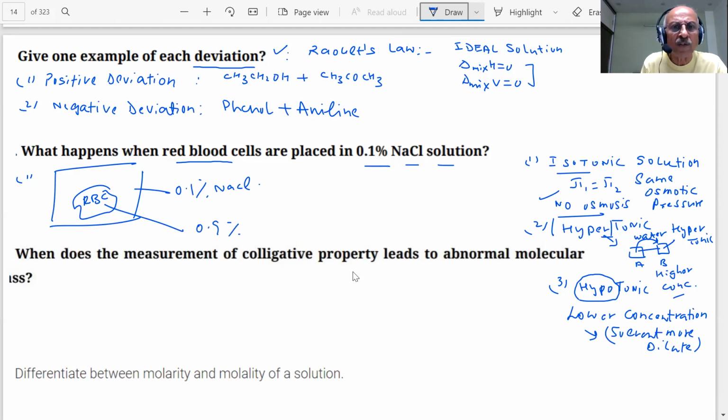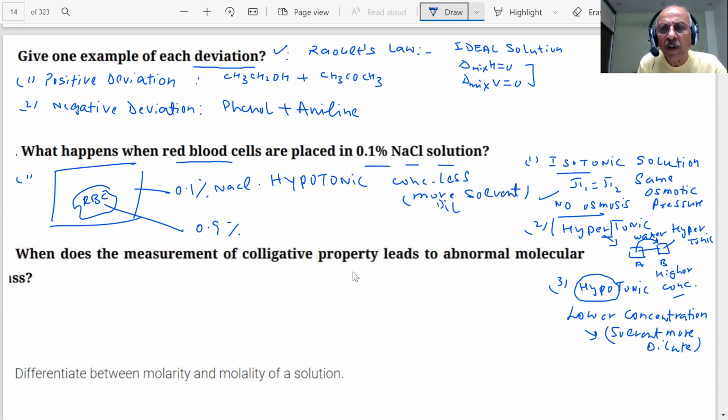What type of solution is this? Hypotonic. Now you understood why I took so much time, because such questions have been given and children are totally confused. They give wrong answers. Hypotonic, because the concentration of this is less. Concentration less means more solvent. It is dilute as compared to this.